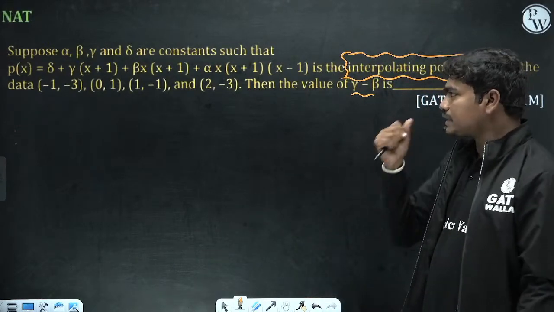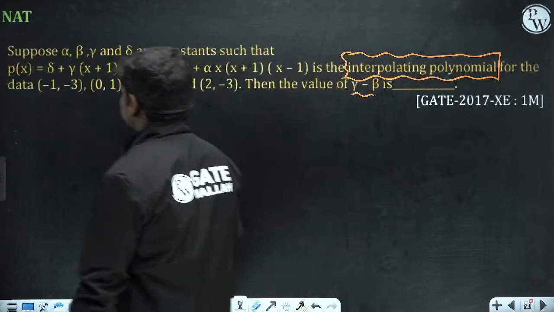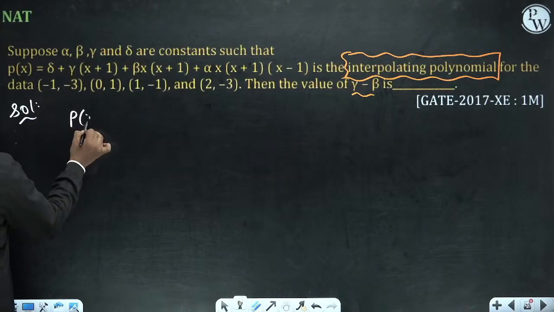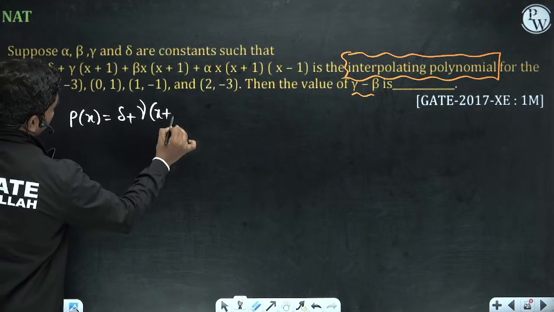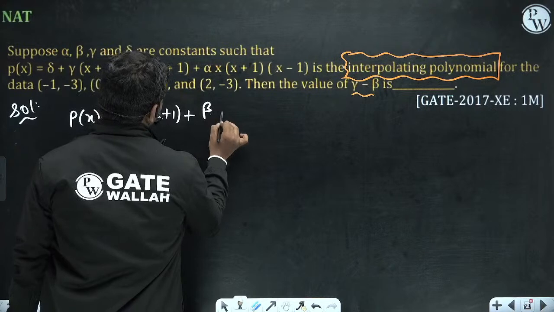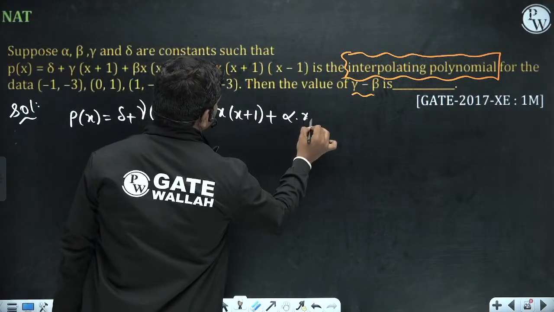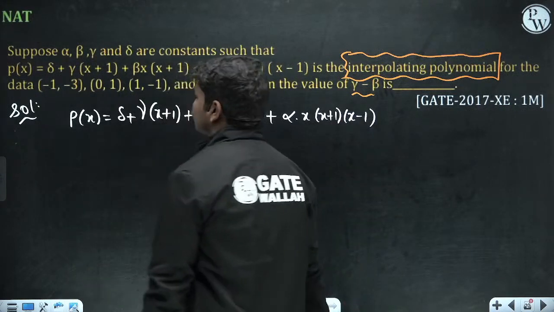Will you calculate this? Look, this question is a bit simple actually. The polynomial is directly given. P of x is equal to delta plus gamma times x plus 1 plus beta times x into x plus 1 plus alpha into x plus 1 into x minus 1. This is the interpolation formula that you have obtained.